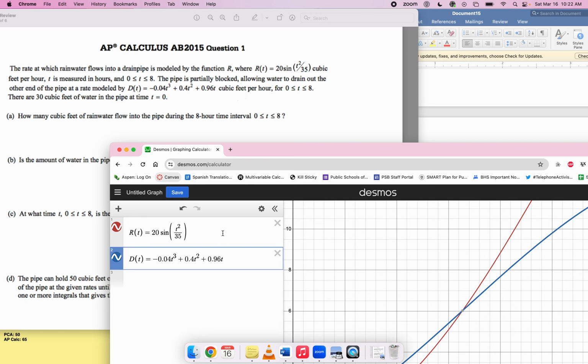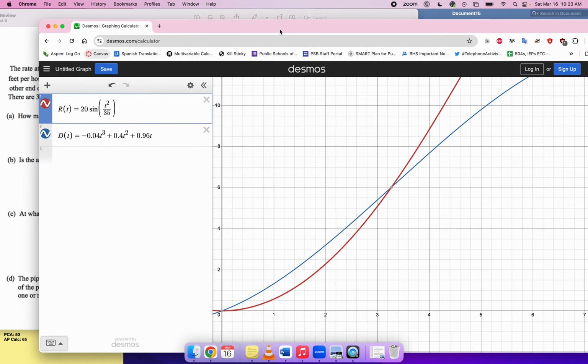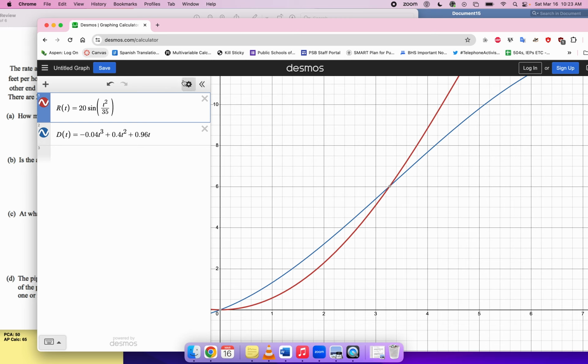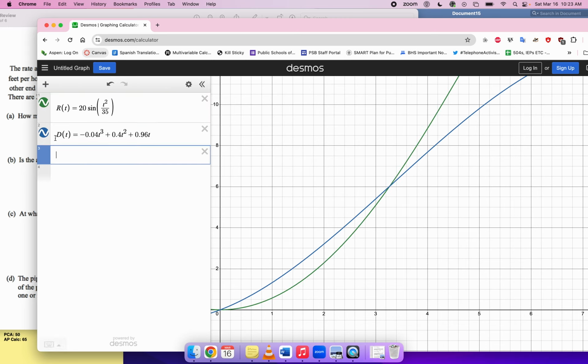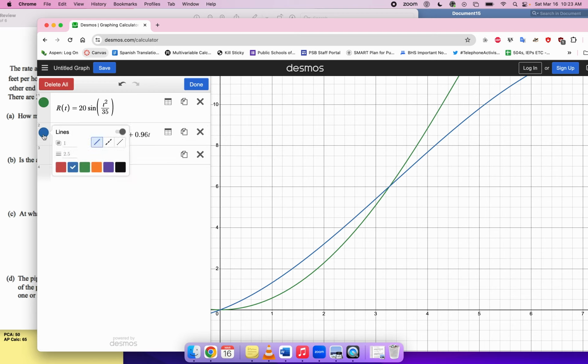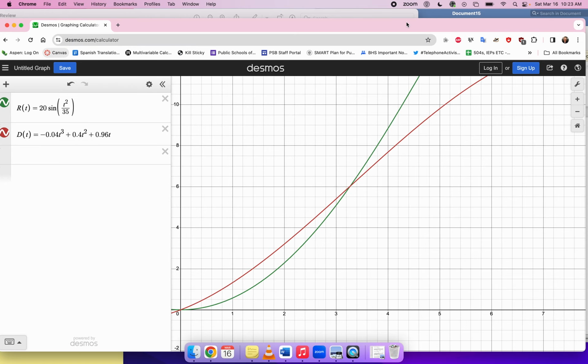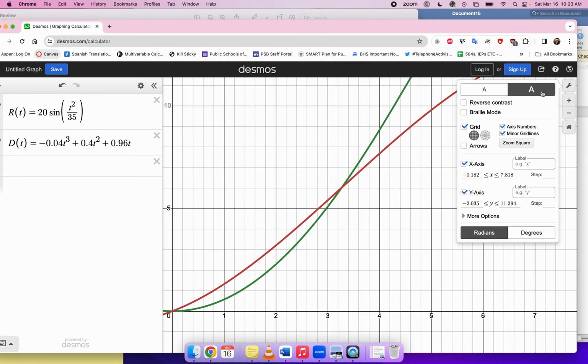Okay, so this is rate in, and this is rate out. I think I'm going to change the colors on these graphs. I feel like rate in should be green because it's positive, and maybe rate out I'll make red because it's negative, just to make it easier for me to remember. I do this as well.